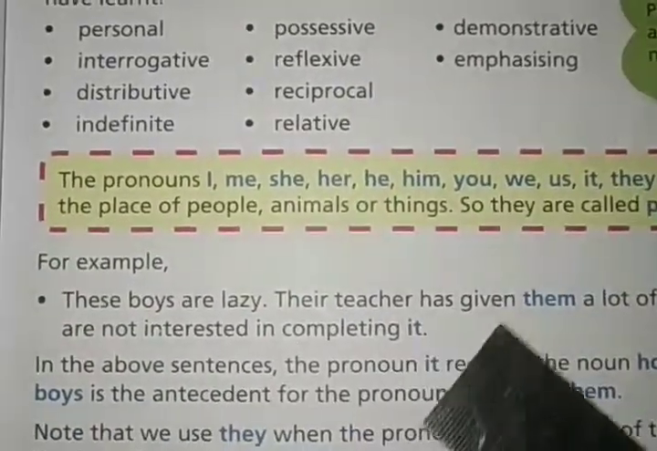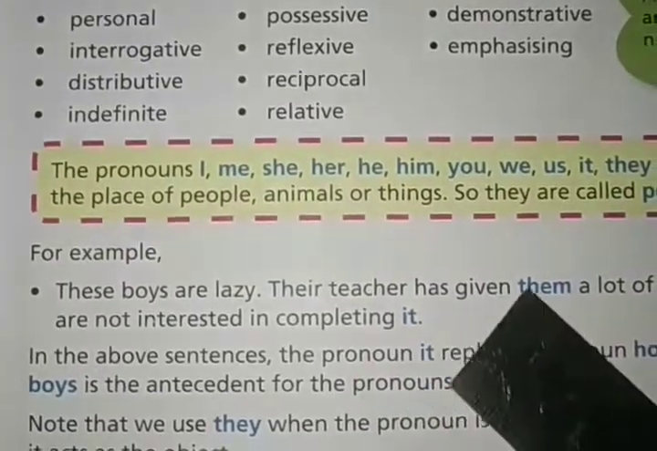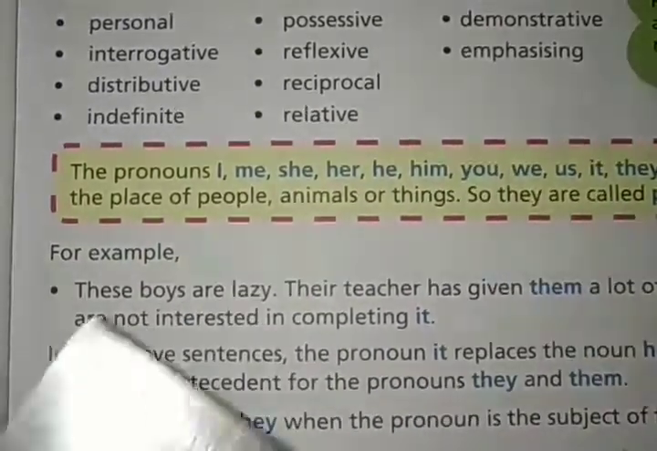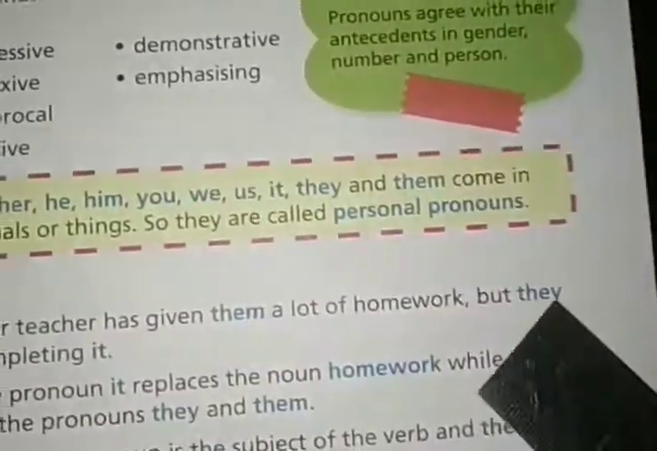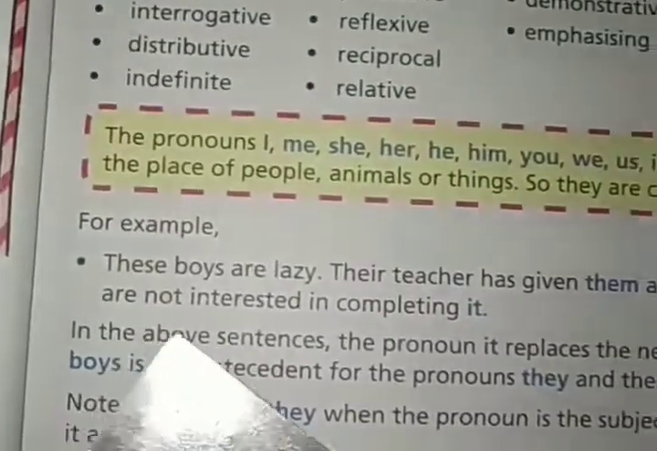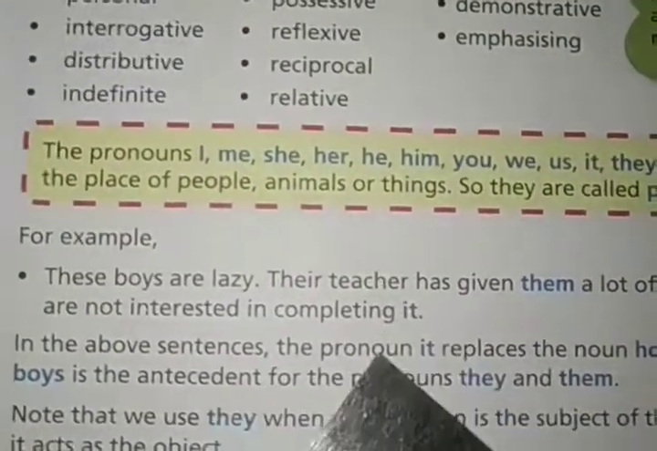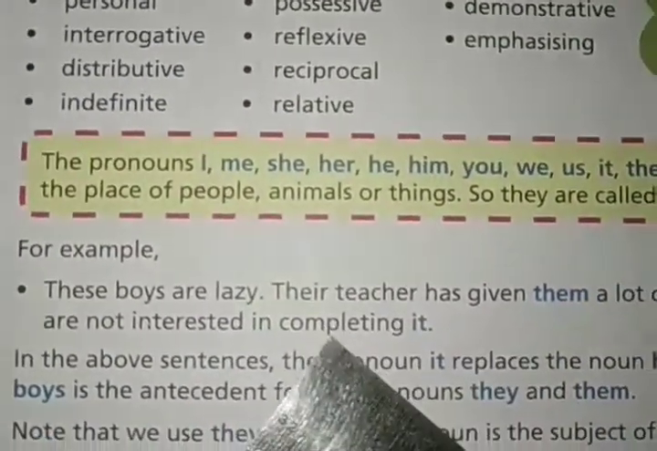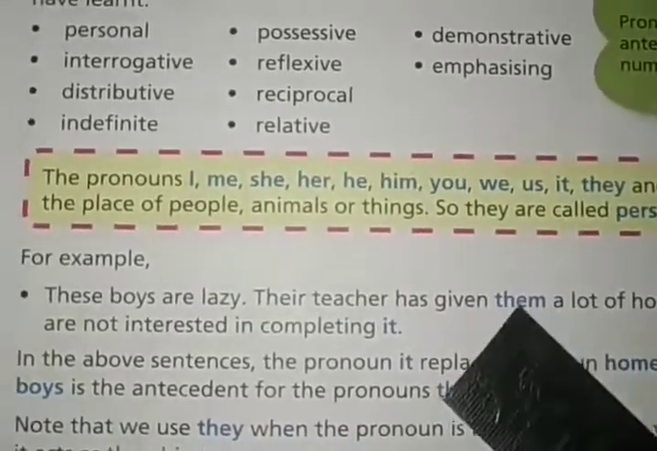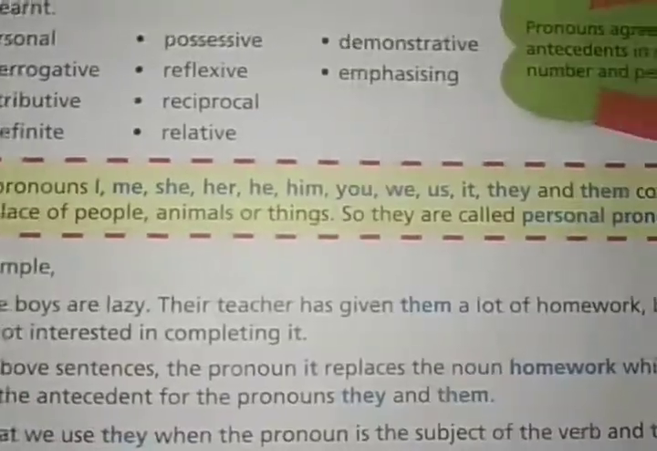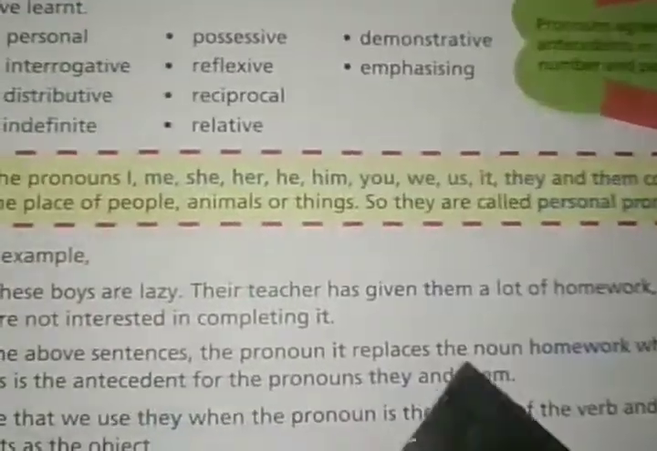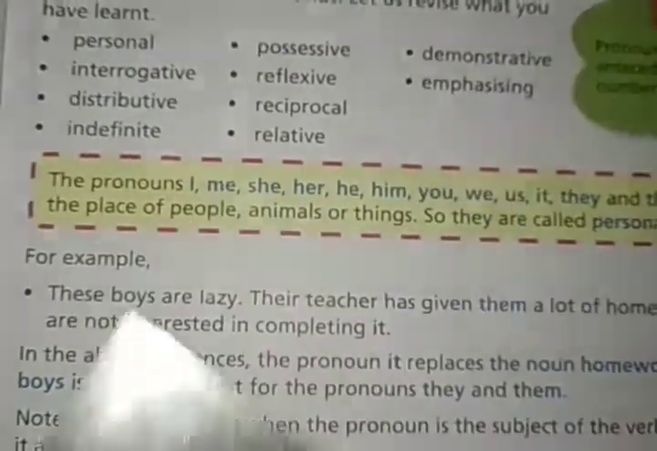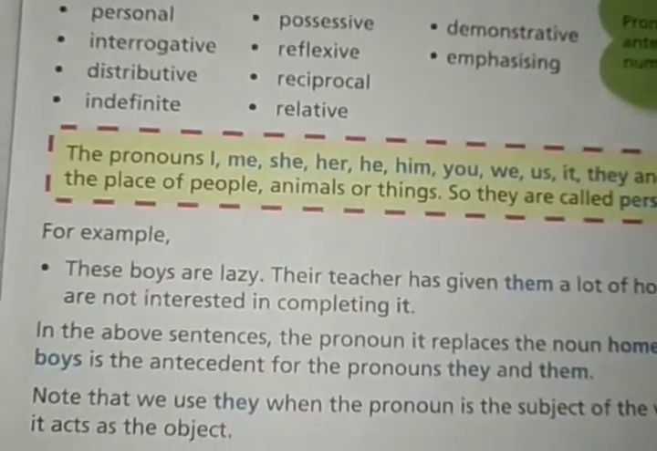Their teacher has given them, means to the boys, a lot of homework, but they are not interested in completing it. Who are not interested? The boys are not interested. So here them is also written for the boys. They are also written for the boys. They are not interested means those boys are not interested, right?